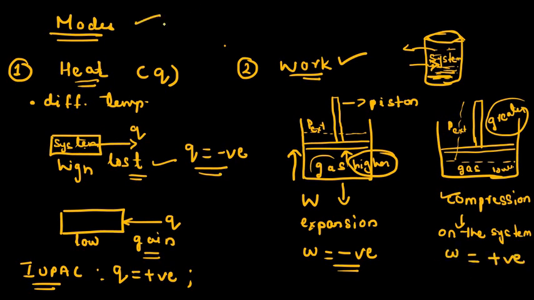Now, why are we discussing these modes of transfer? To understand the reversible and irreversible process, we have to keep these points in mind. When heat is absorbed or gained by the system, the value of heat Q is positive, and when heat is lost to the surrounding, it is negative. And when work is done on the system, it is positive, and when work is done by the system, W becomes negative.